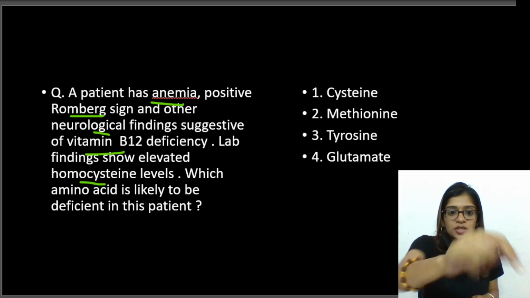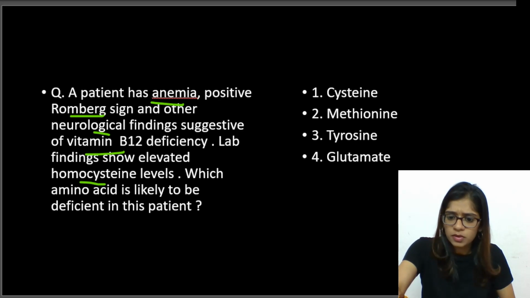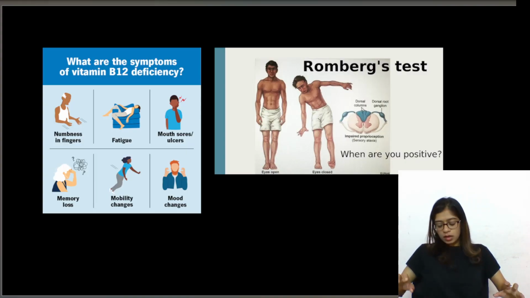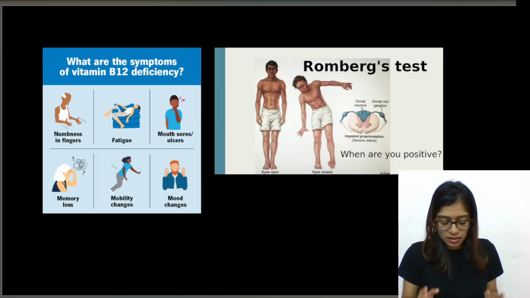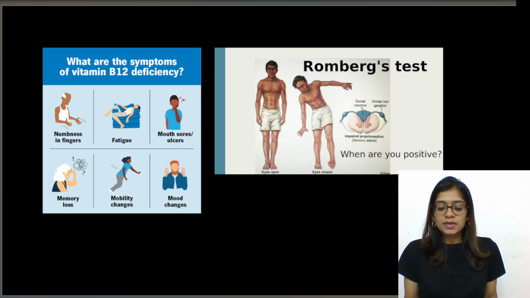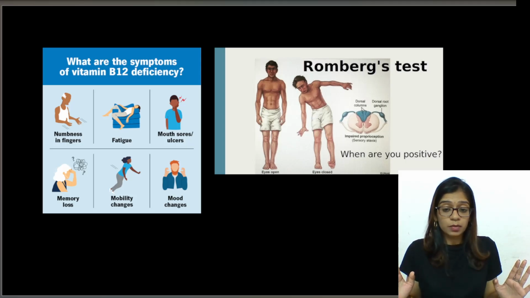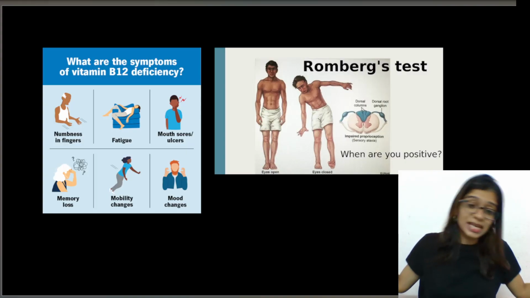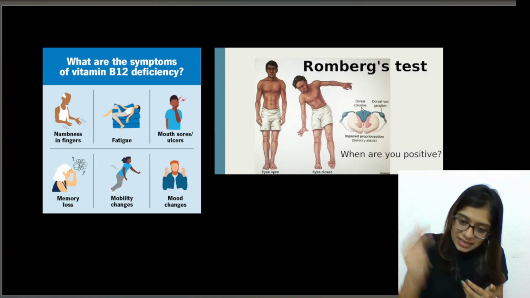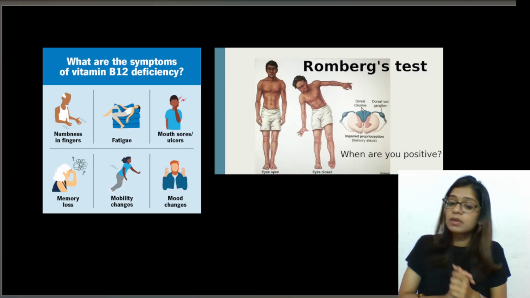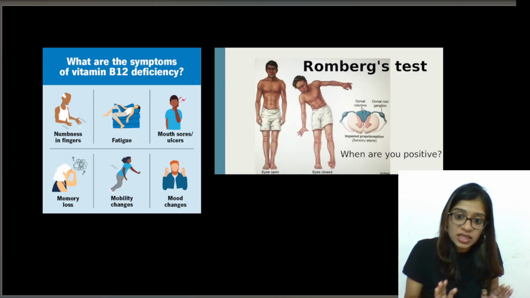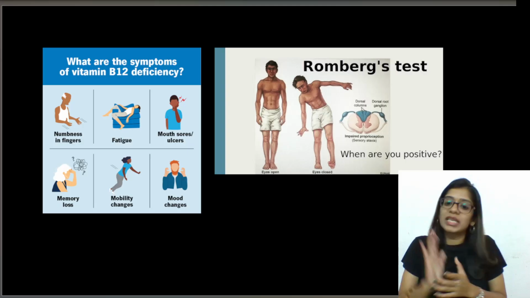Okay, so that is why the patient here has a positive Romberg sign. What is a positive Romberg sign? We ask the patient to stand straight, feet together, and open his eyes first. Then we tell him, now you close your eyes. If he is not able to keep his balance, if he's swaying, then we say it is a positive Romberg sign. It indicates a posterior column problem, a defect in the posterior column, which could be due to vitamin B12 deficiency.